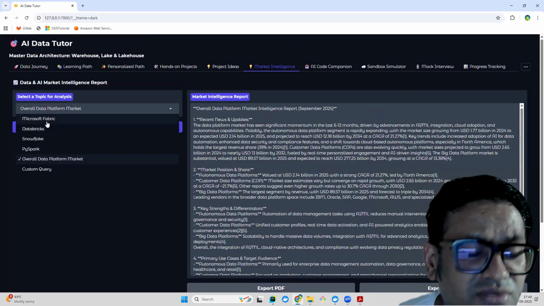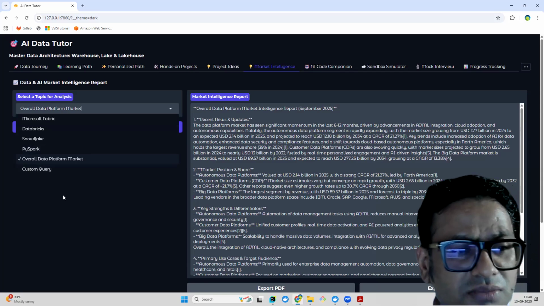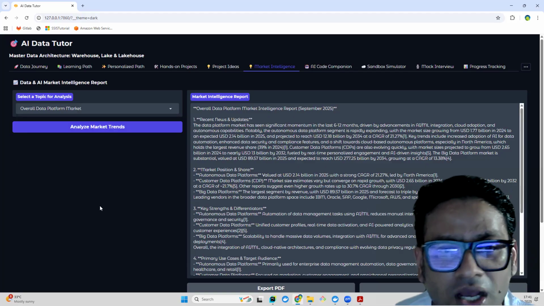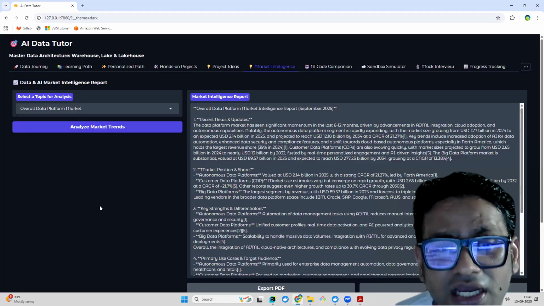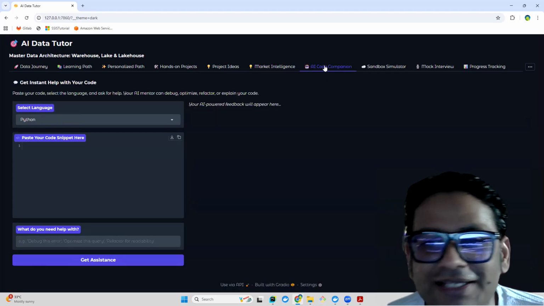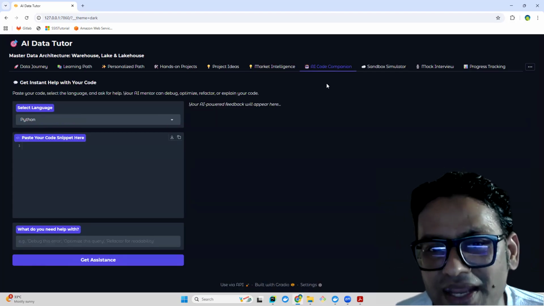So you can see here a bunch of tools: Microsoft Fabric, Databricks, Snowflake, PySpark, custom query, and all those kinds of stuff. I can keep adding tools for which the major cloud providers, like AWS, Azure, and GCP, are providing support.